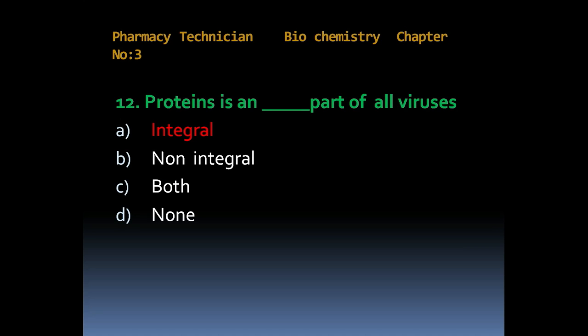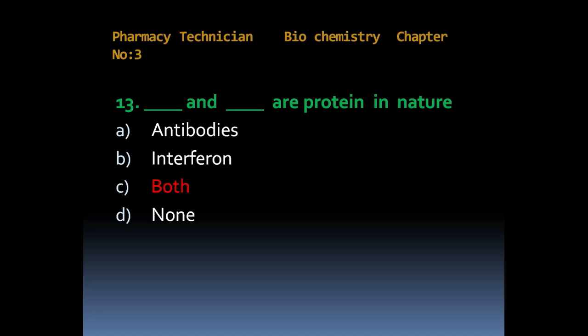Protein is an dash part of viruses. Option A, integral. Option B, non-integral. Option C, both. Option D, none. Answer is integral. 13th, dash and dash are protein in nature. Option A, antibodies. Option B, interferon. Option C, both. Option D, none. Answer is both.